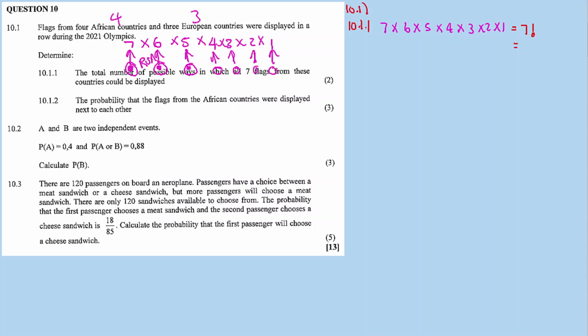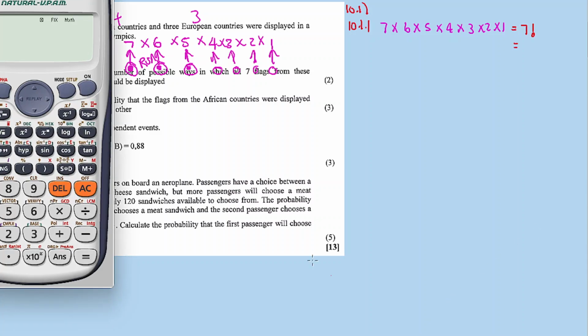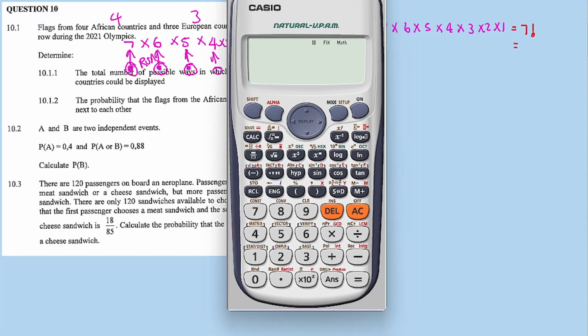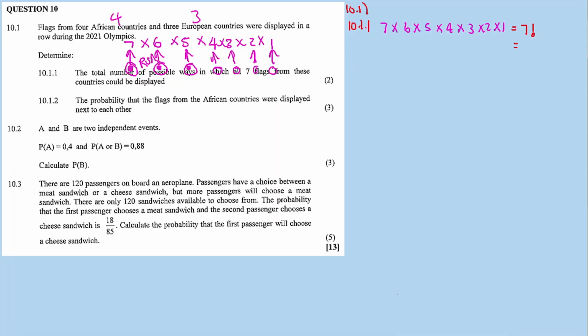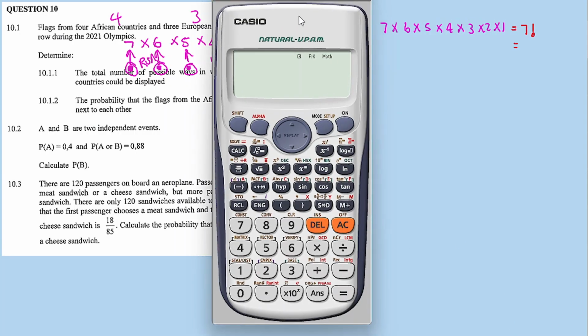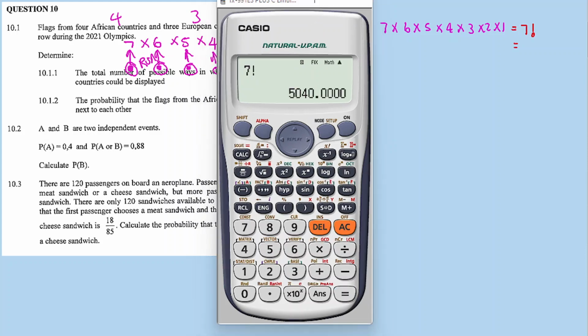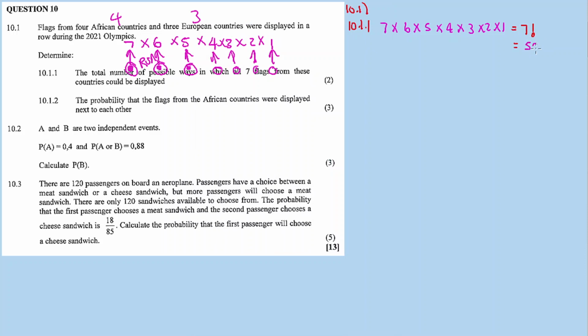So this is equal to, as we calculate, the 7 factorial. Here we go, equal to 5040 ways, 5040 ways in which these flags can be arranged.